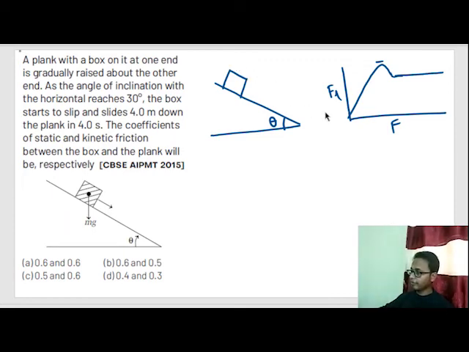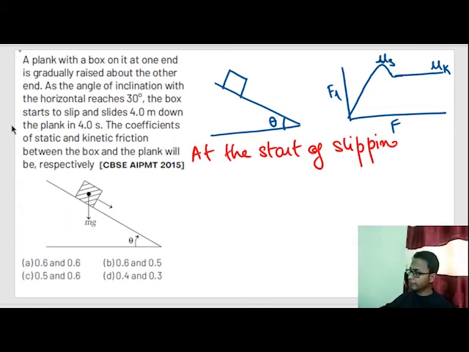Here the coefficient of friction is mu s, and here the coefficient of friction is mu k. So at the start of slipping, that means the block hasn't started moving yet, for mu s, what is happening here?